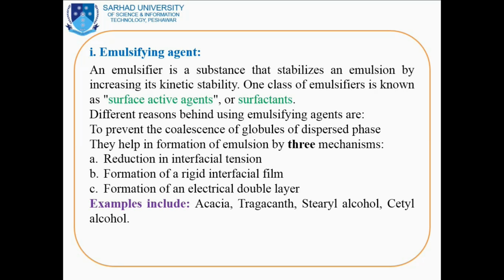These are the three mechanisms which help in the formation of emulsion. Examples of emulsifying agents or emulsifiers include acacia gum, tragacanth gum, cetyl alcohol, or it may be a cellulose derivative like HPMC, MC.